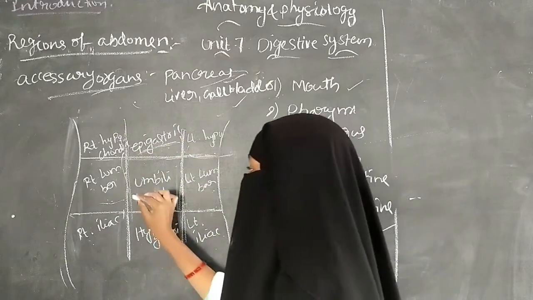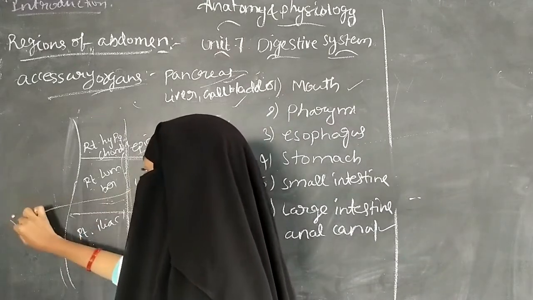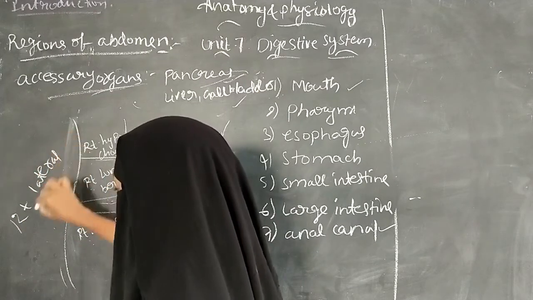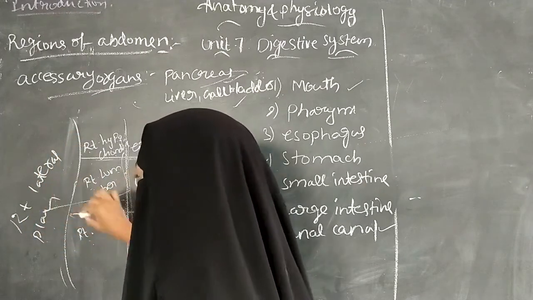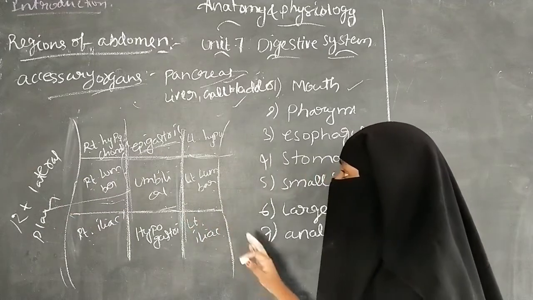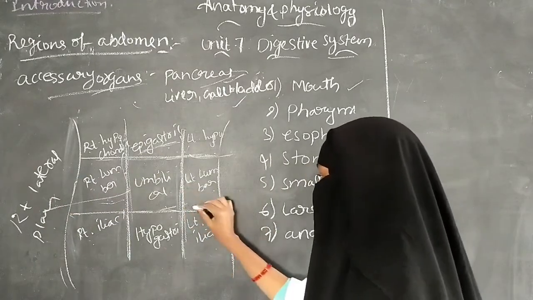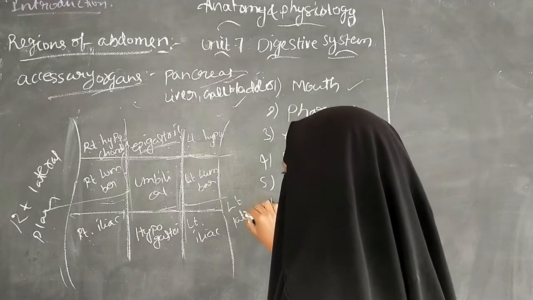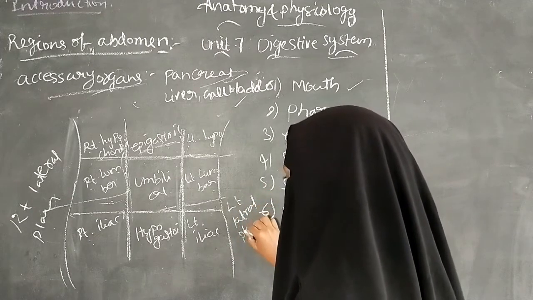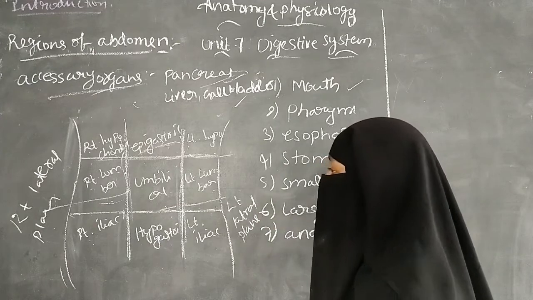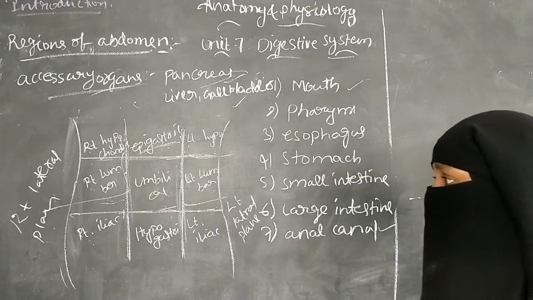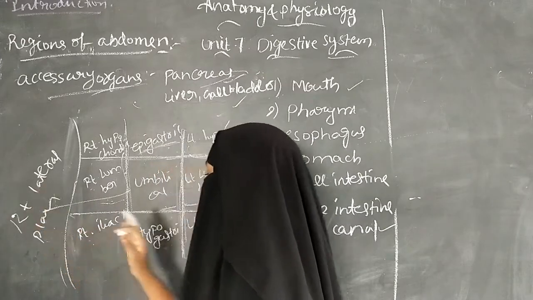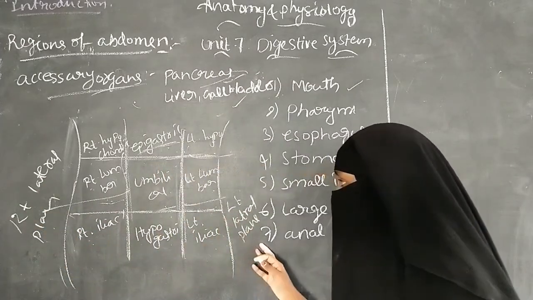The right side vertical line is called the right lateral plane. The left vertical line is called the left lateral plane. So these are the vertical lines: the right one is the right lateral plane and the left one is the left lateral plane.